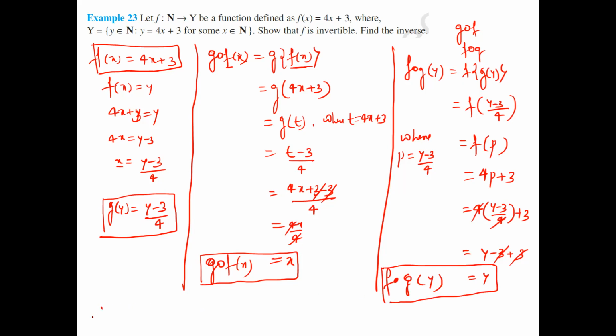Therefore, f inverse exists. And what is the f inverse value? It is nothing but g. So f inverse equals (y minus 3) by 4. So this is the answer.